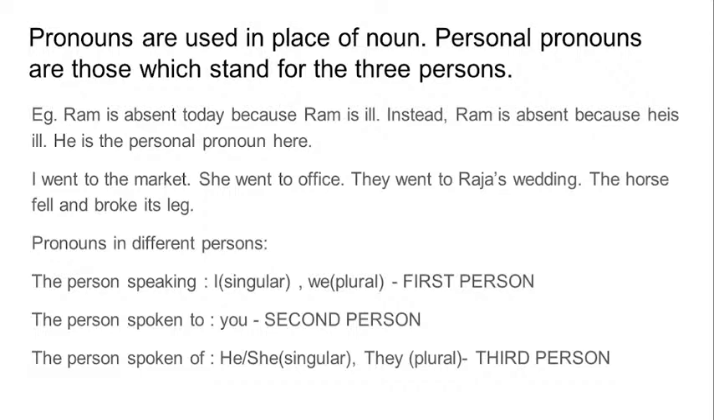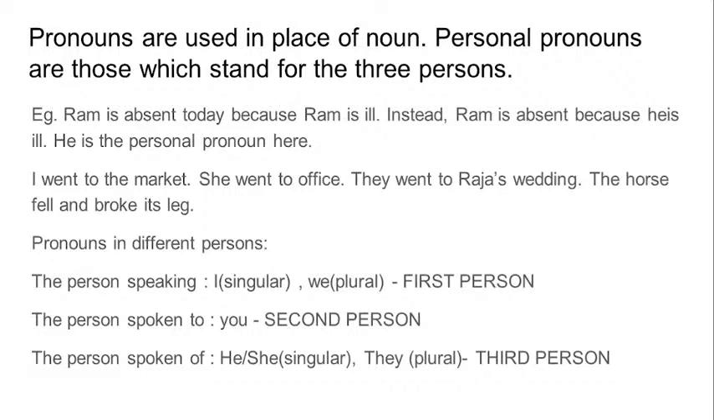See these random examples. I went to the market. She went to office. They went to Raja's wedding. The horse fell and broke its leg. So I, she, they, it, he, all these are examples of pronouns, and they are personal pronouns. Now, what do you mean by personal pronouns? Personal pronouns are the ones which stand for the three persons.